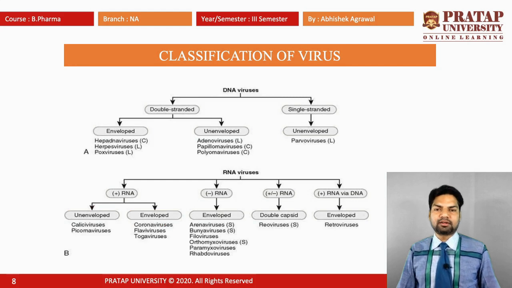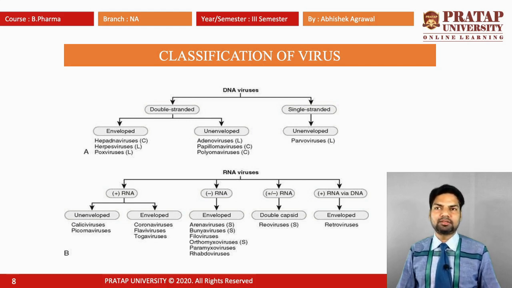Next one is the classification of virus. They have two parts. First one is the DNA virus and second one is the RNA virus. The DNA virus is divided into two parts: the double stranded and the single stranded. The double stranded DNA virus is also divided into two parts. First one is the enveloped and second one is the unenveloped.